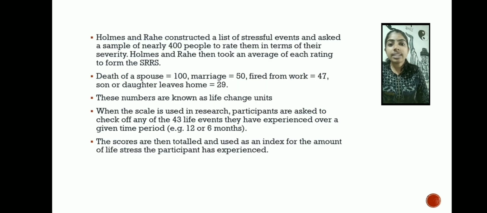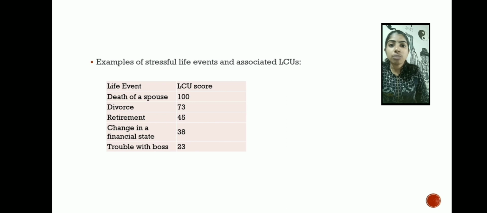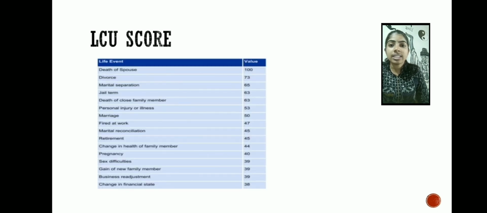Holmes and Rahe constructed a list of stressful events and asked a sample of nearly 400 people to rate them in terms of their severity. Holmes and Rahe then took an average of each rating to form the SRRS. For example, the death of a spouse is 100, marriage 50, fired from work 47, and son or daughter leaving home 29. These are the scores given by Holmes and Rahe in this scale. These numbers are known as life change units, shortly called LCUs.